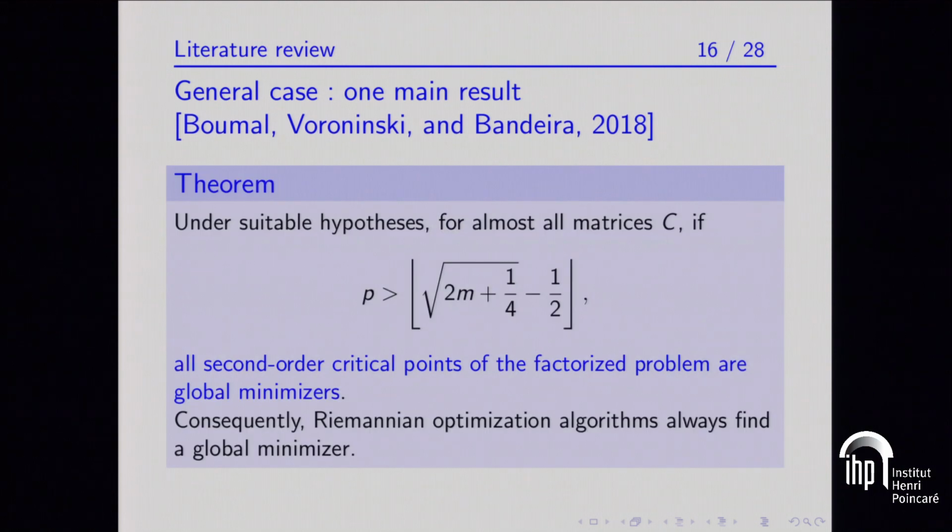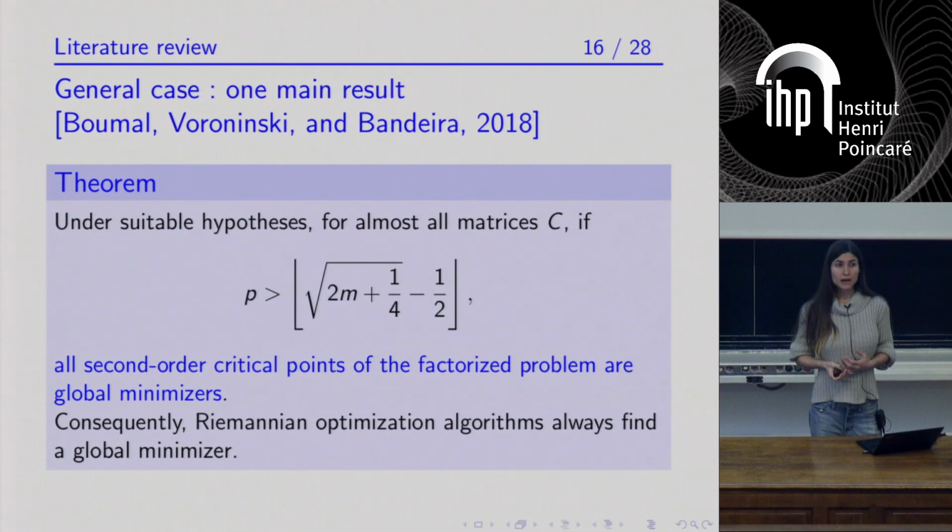And Boumal, Voroninski, and Bandeira have managed to show that provided that you take p to be larger than this quantity, that is essentially equal to square root of 2m, then all second-order critical points of the factorized problem are global minimizers of this problem. So since suitable Riemannian optimization algorithms find second-order critical points, then they are guaranteed to find a global minimizer of the problem.